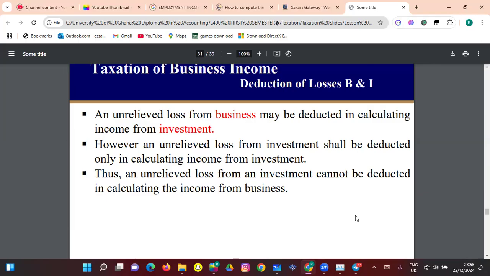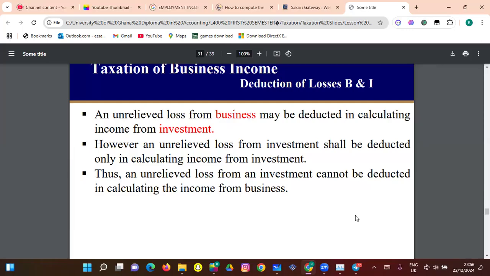So we have to do something and make sure that our losses are being reduced. Because when we add the profits we've made from our investment to the business, we are still in a total loss. So why do you want to tax the investment? According to our lecturer, this thing went even to court for more than 10 years. And then the court ruling came out that, yes, what the firm was saying is true. GRA is not supposed to tax only the investment.